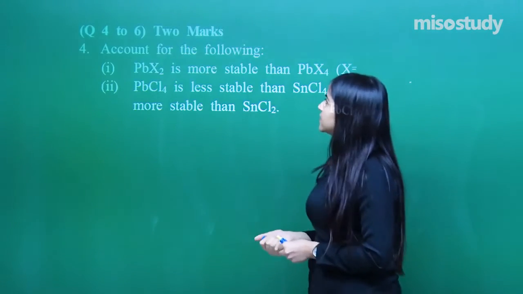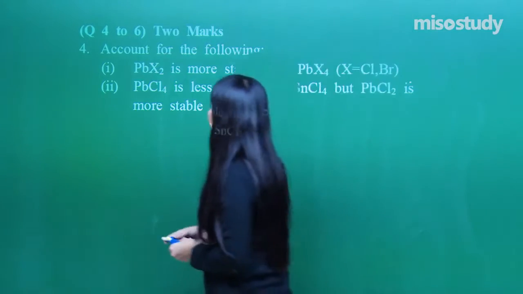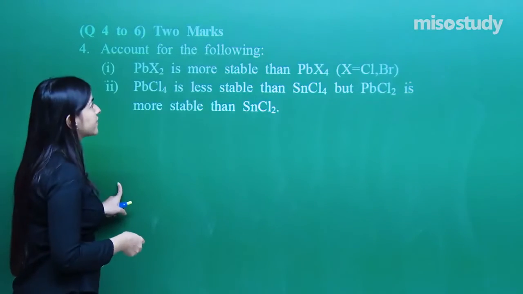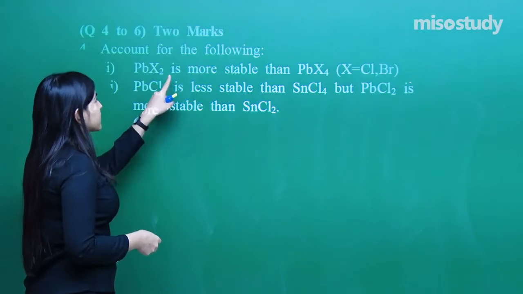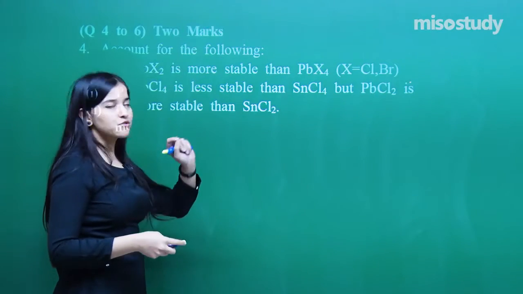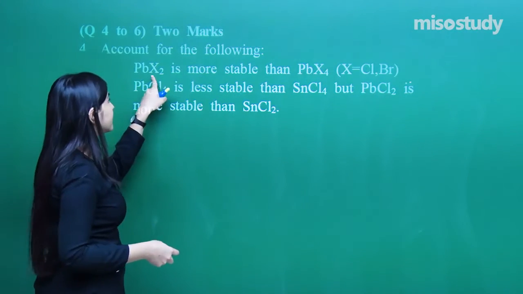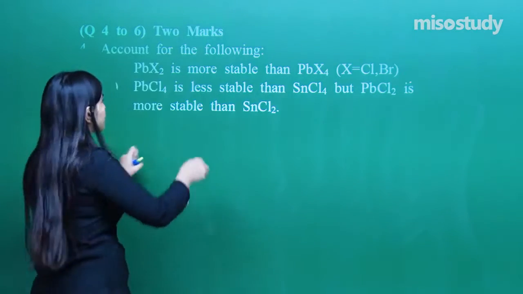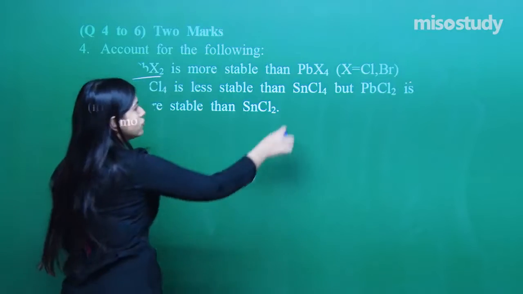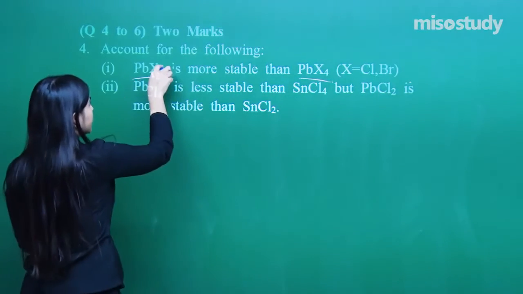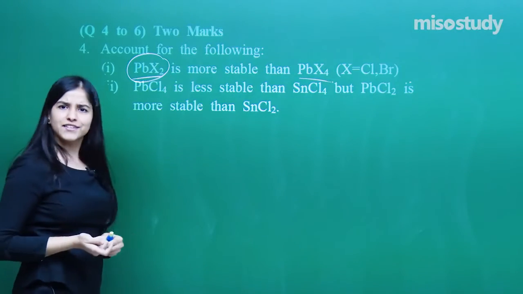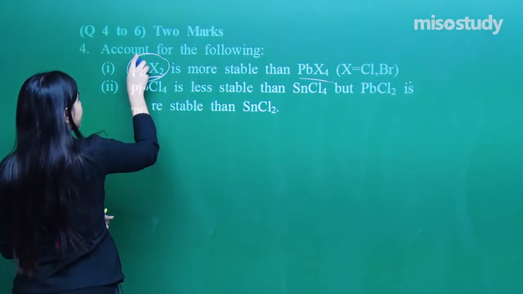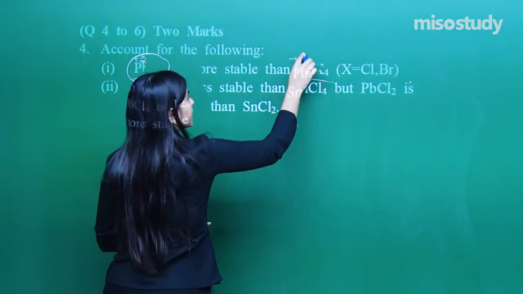Now let's quickly move on to question number 4. Questions 4 to 6 are 2 mark questions, so answer accordingly. Account for the following reasons: PbX2 is more stable than PbX4. So it's lead dihalide and lead tetrahalide, and they are asking why lead X2 is more stable than X4. It's a simple reason. Here lead is existing in the +2 state, here in +4.